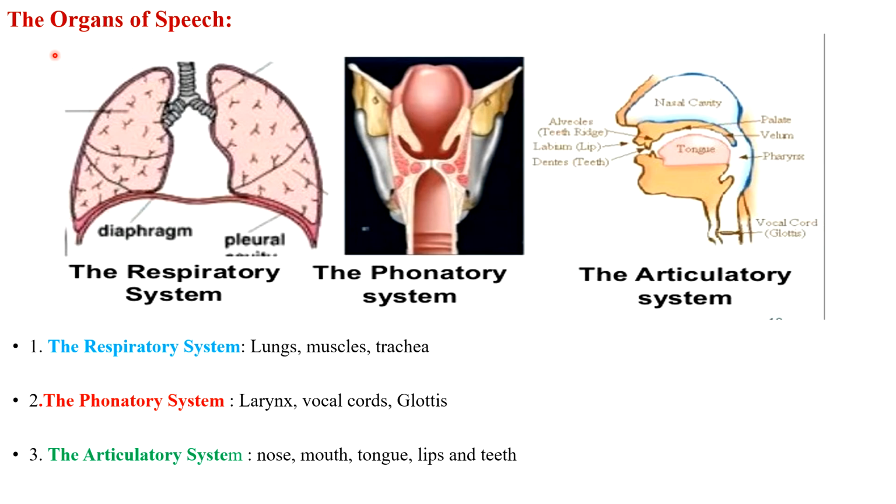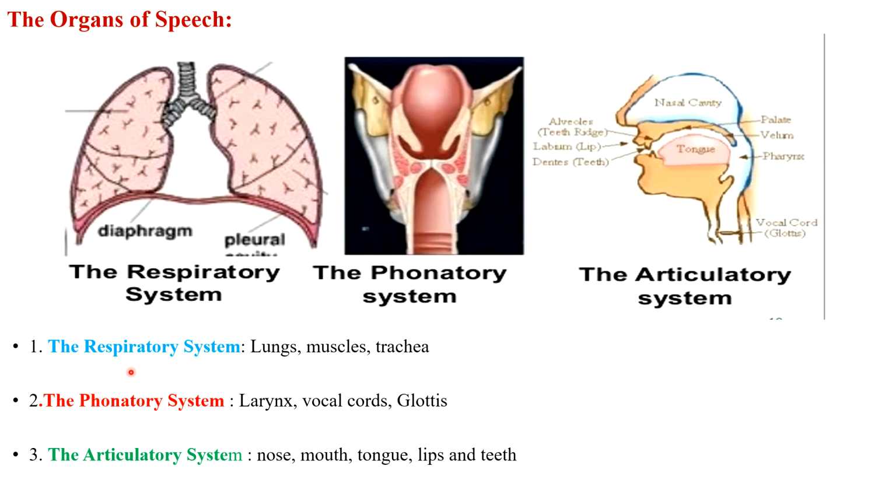Let's see what the speech organs are. The air that we breathe out comes out of the lungs. Before it gets out into the outer atmosphere, various organs in our body convert it into speech sounds. These organs are called organs of speech. The organs of speech can be divided into three groups.